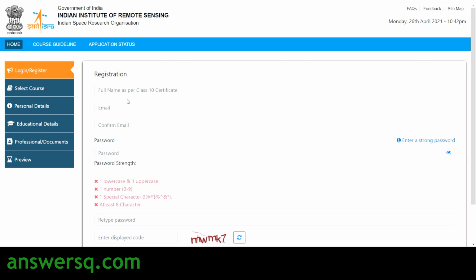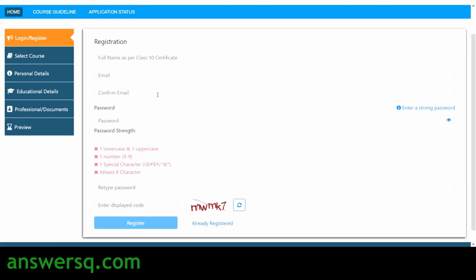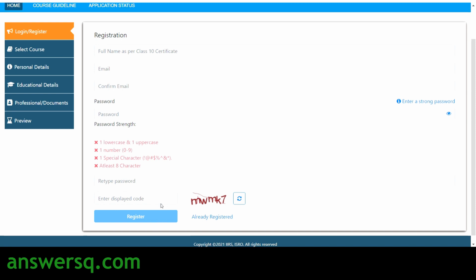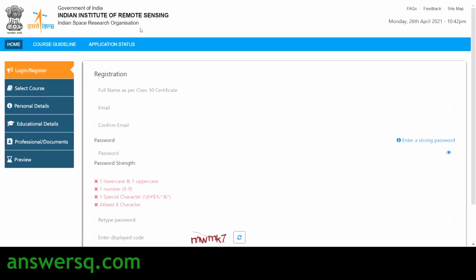Here you have to give your name, email ID, and then confirm your email ID, then set a password for your account and retype your password, and just enter the captcha given here and click on this register button to create your account on this e-learning website of the Indian Institute of Remote Sensing.